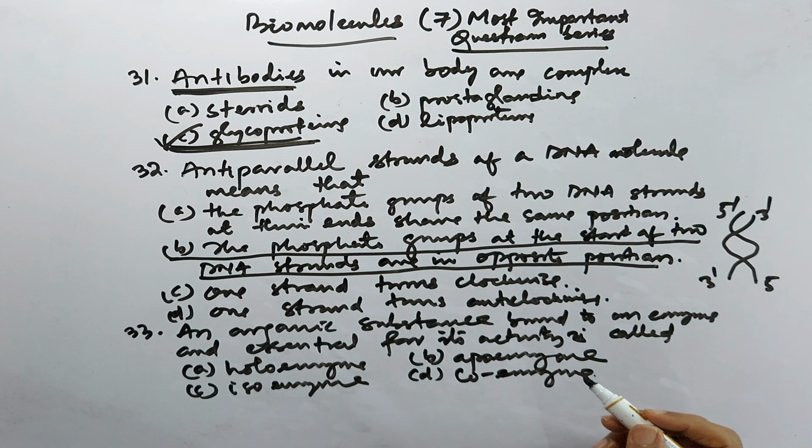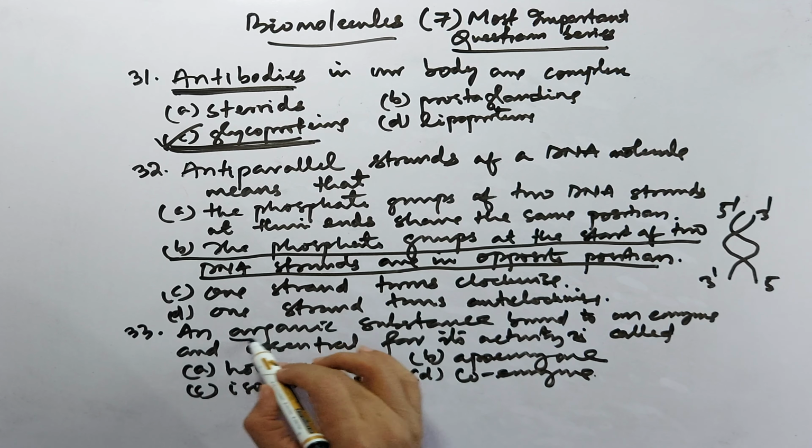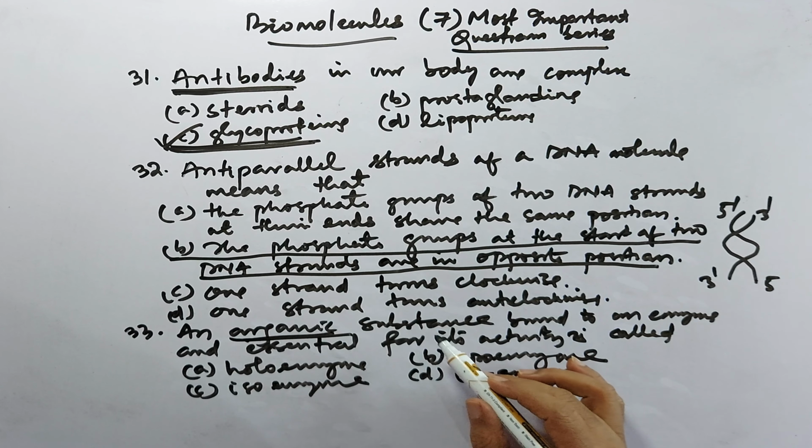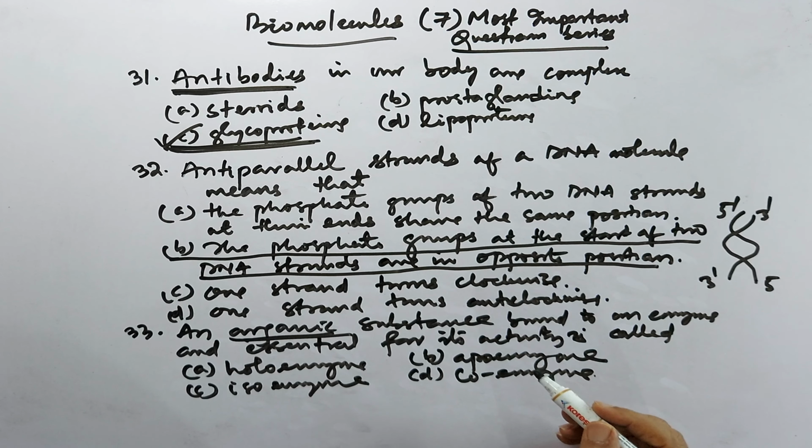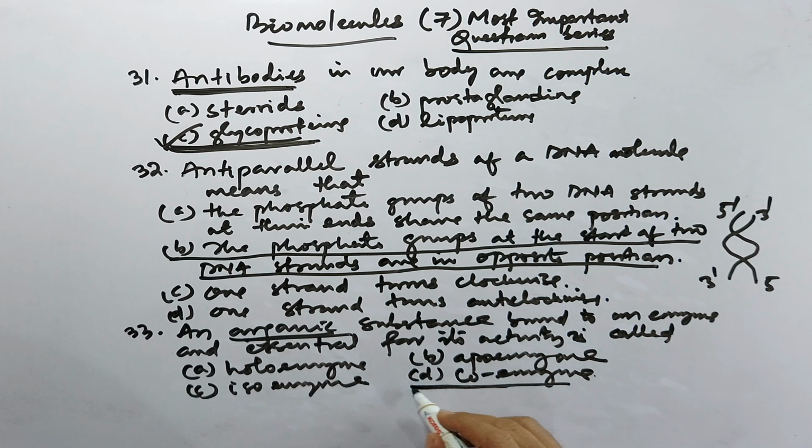So we have discussed this: the organic substance which is loosely attached to the apo enzyme, what we call cofactors, we have already discussed in our theory videos. So the correct answer is coenzyme.